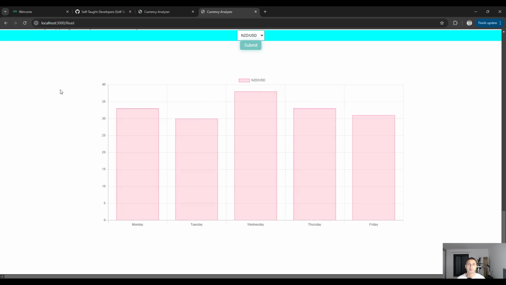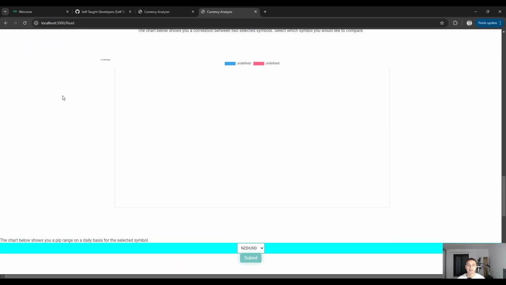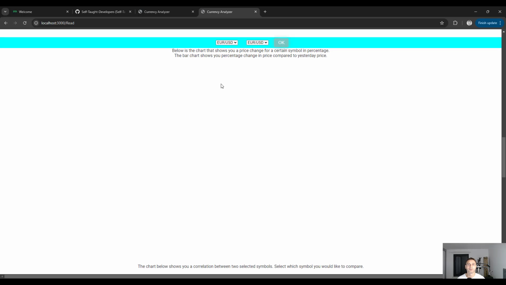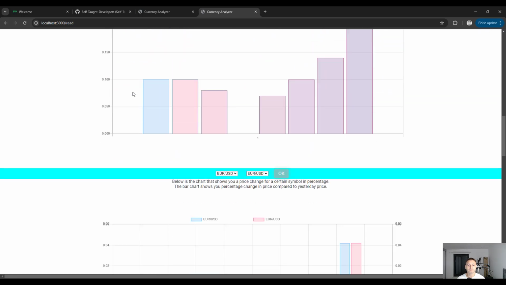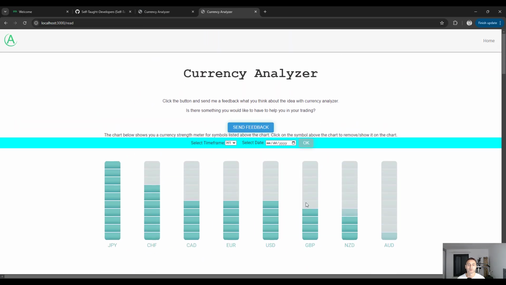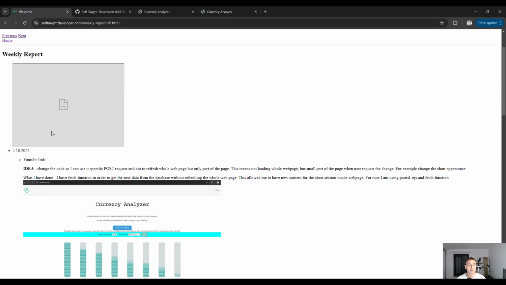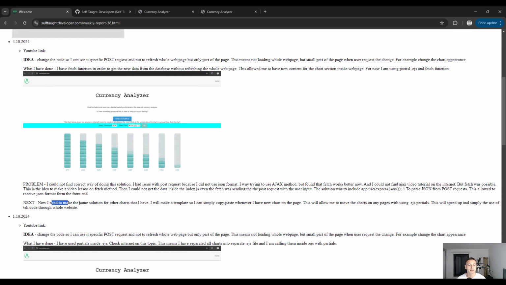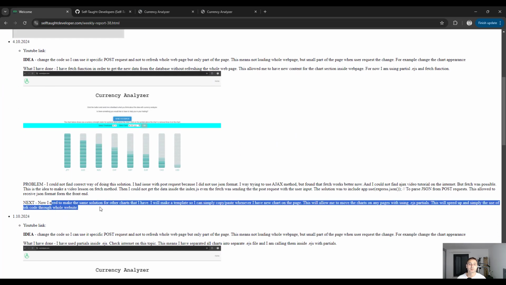So this will allow me to use these specific partials and this specific code as a template to use on any other website page, which will allow me to reuse the same code and the same chart on several pages. This is the idea. And the next step is also to make this for the correlation chart, for the line chart, and also for this currency strength meter. This is the goal for next. You can see that here. It is also inside the report, what is next for the other charts, so I can manipulate them easily.